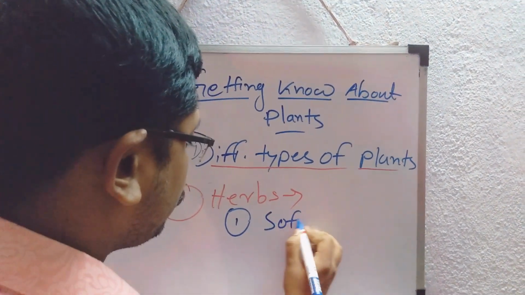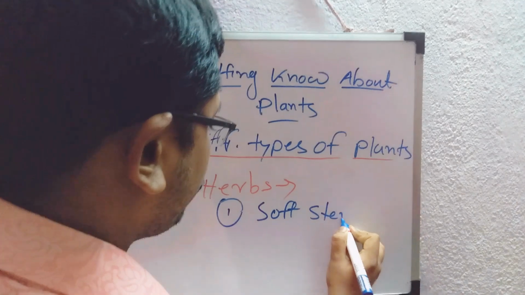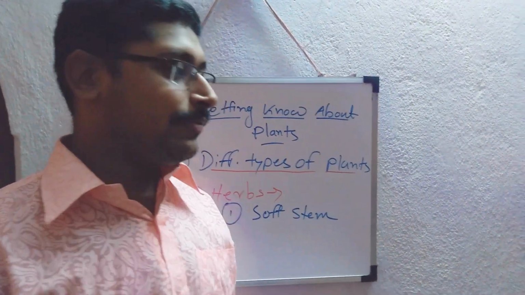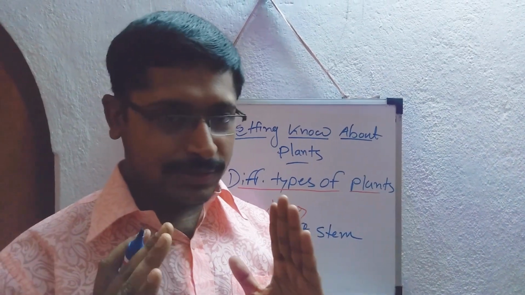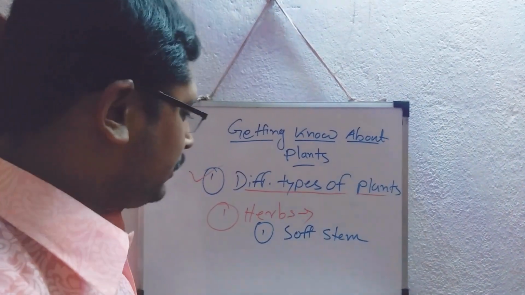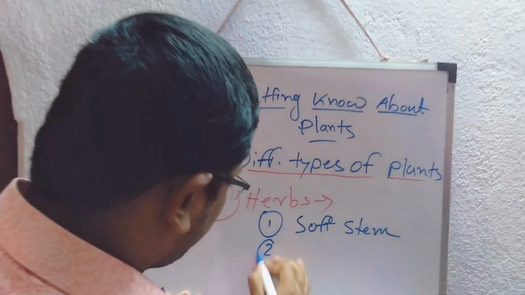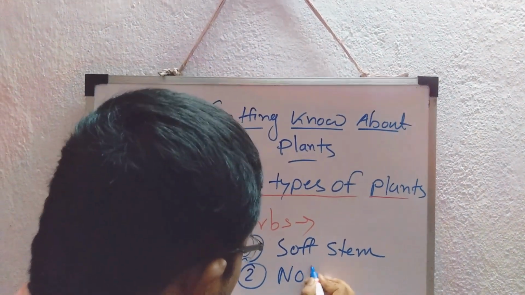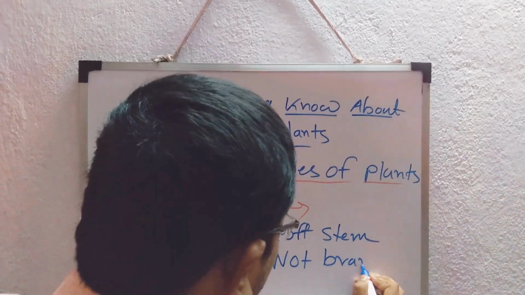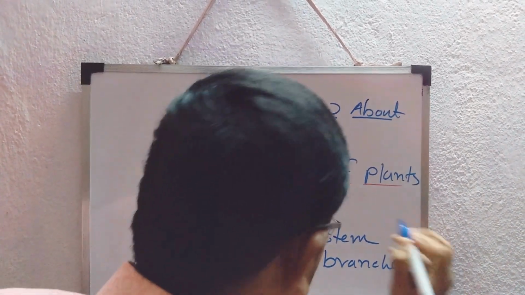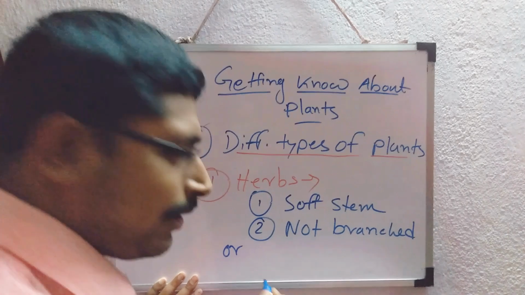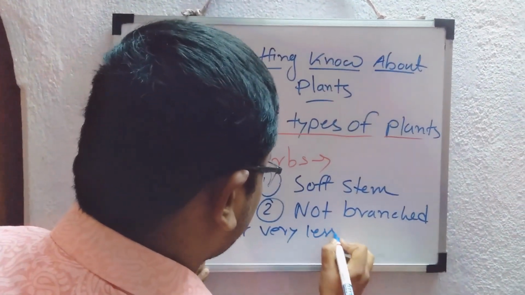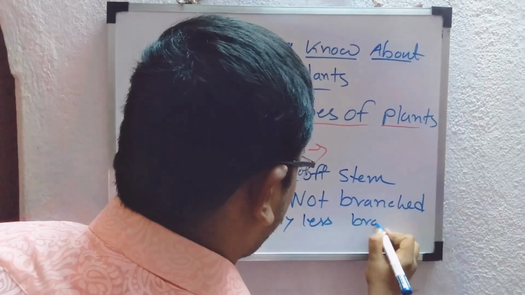soft stem. Their stem is not like the idea we get from the trees. They are hard and stout type of stem. It is not like that. Another character of herbs, not branched or in some cases very less branched.